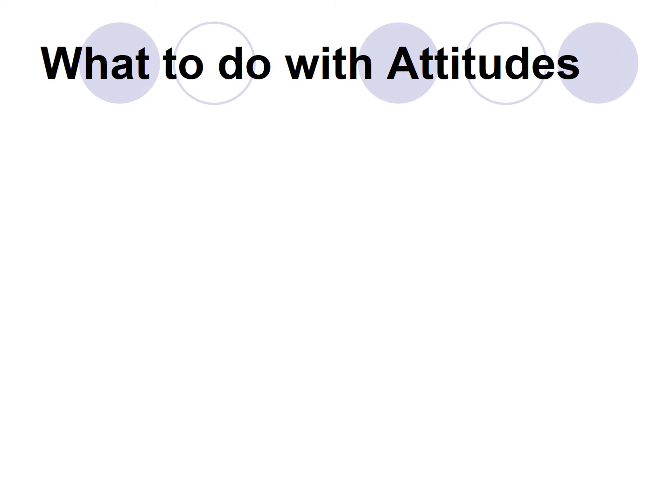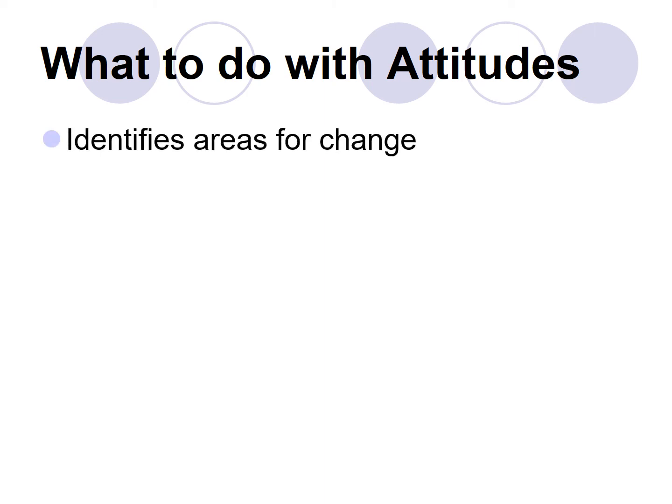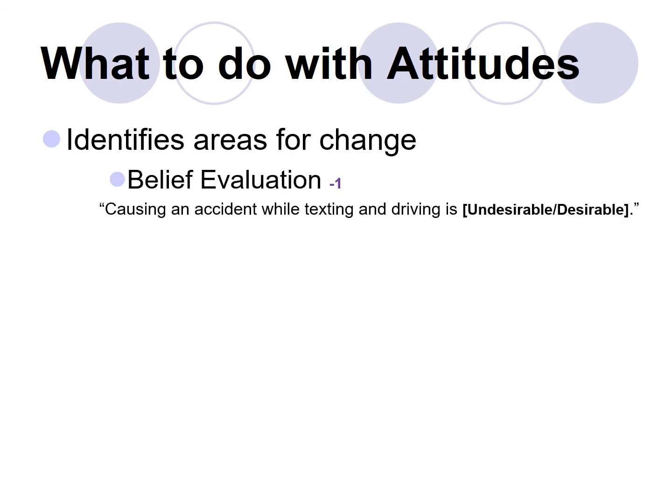Now we're left with the really important question of what to do with these numbers, what to do with this information. So by looking at those scores, we can identify areas for change. So we'll look at belief evaluation from the previous slide that causing an accident while texting and driving is, right, we talked about undesirable and desirable. And let's say they had given it a -1. I think I had a different number on the previous slide, but let's say they had said it was a -1.